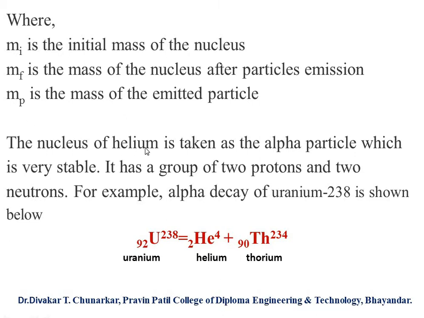The nucleus of helium is taken as the alpha particle, which is very stable. It has a group of two protons and two neutrons.